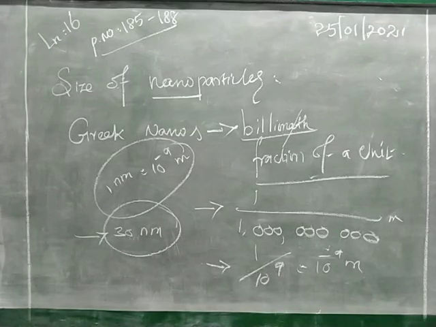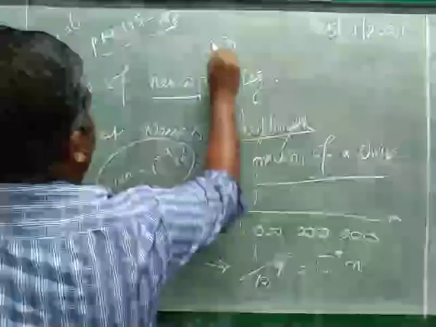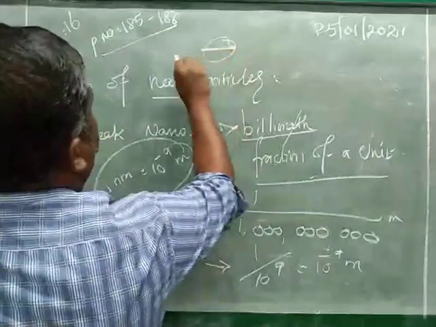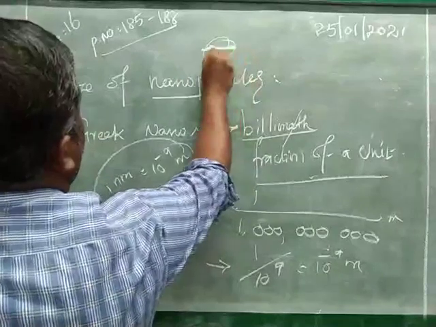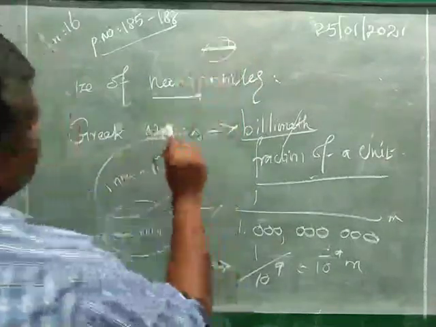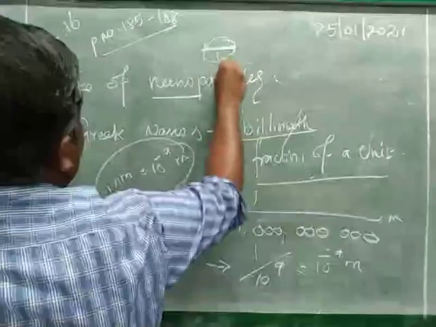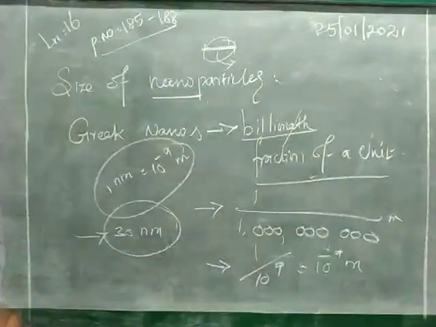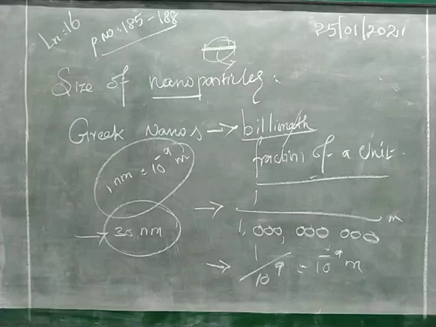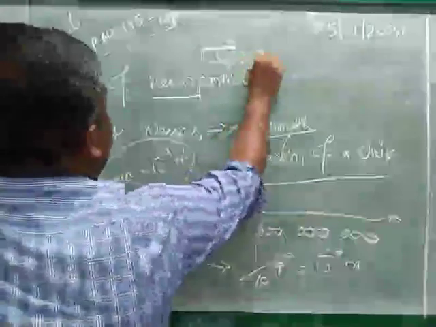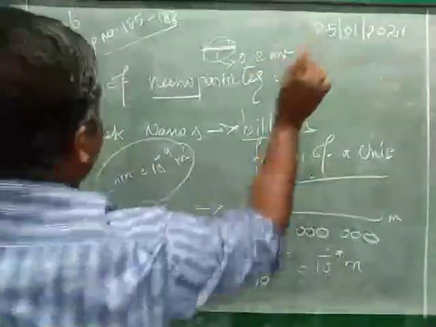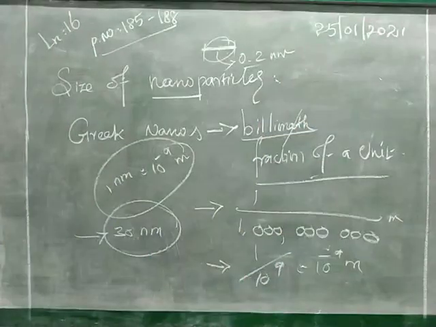Next, the diameter of one hydrogen atom. What is meant by diameter? If you take the atom, the line drawn through the central axis joining the two edges is called the diameter. The diameter of one hydrogen atom is equal to 0.2 nanometer. In this way we express the size of nanoparticles.